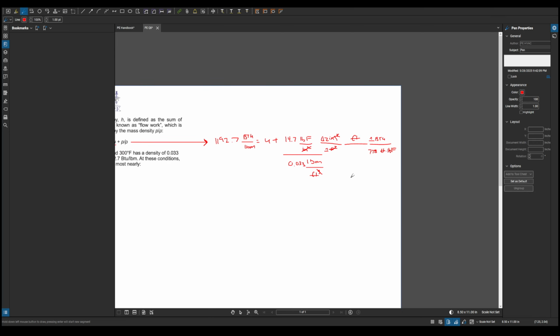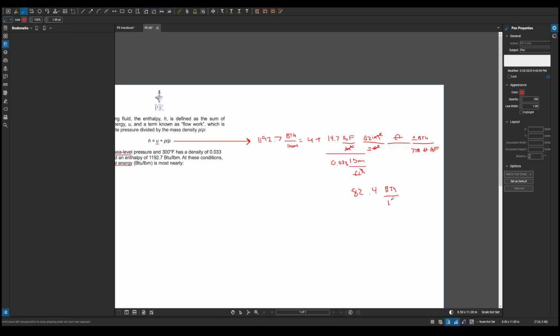Okay, so I'm going to get the calculator out. So 14.7 times 12 squared divided by 778 and then divided by 0.033 gives us 82.4. And that is in BTU per pound mass.